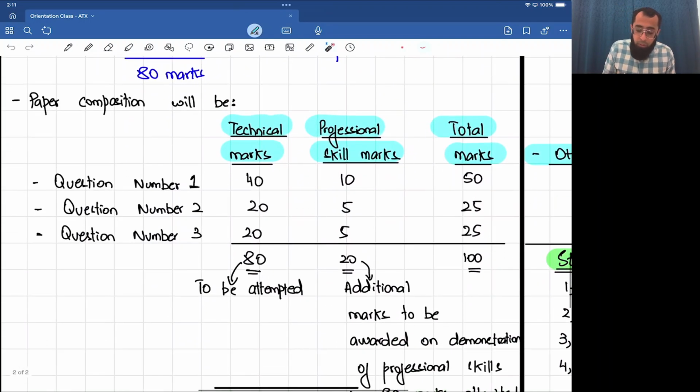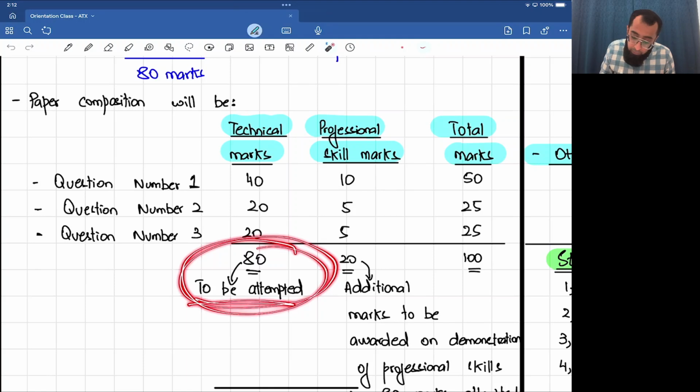So, there are three questions, question 1, 2, and 3. Question 1: technical marks are 40, professional skill marks are 10, so the total is 50. Question 2 and 3: 20 technical marks and 5 professional skill marks each. You have to attempt only 80 marks.